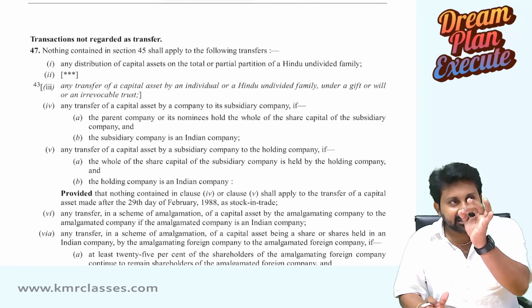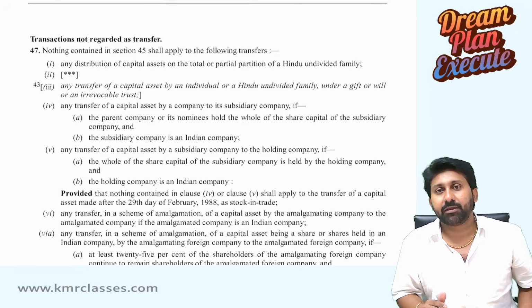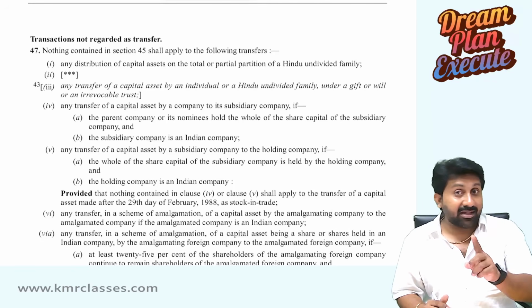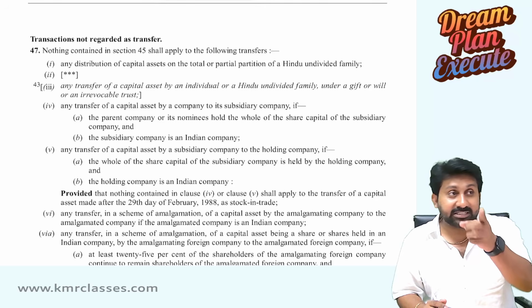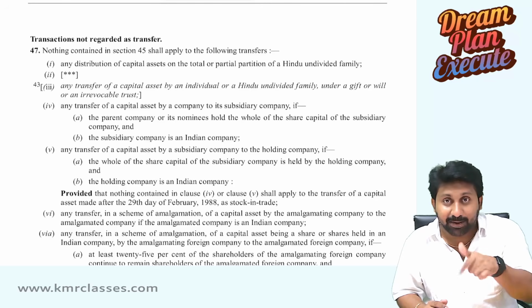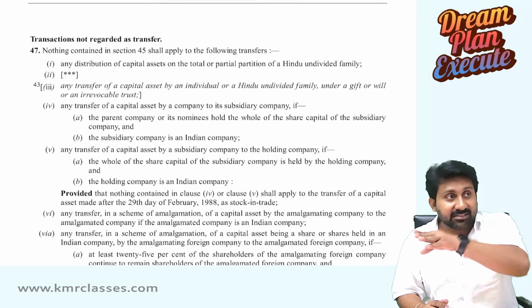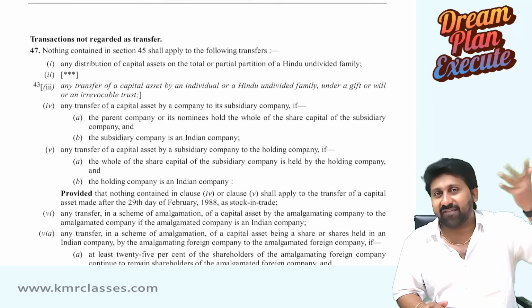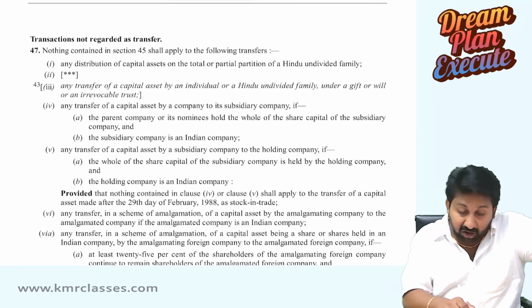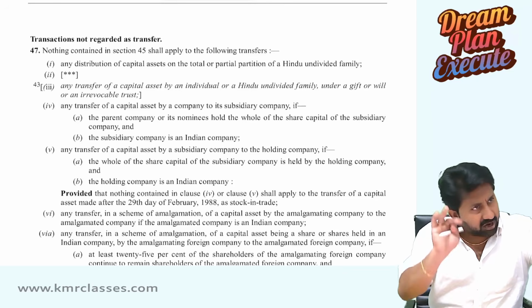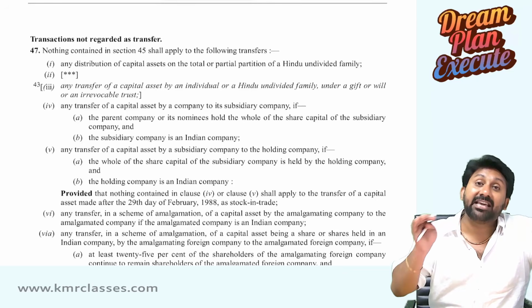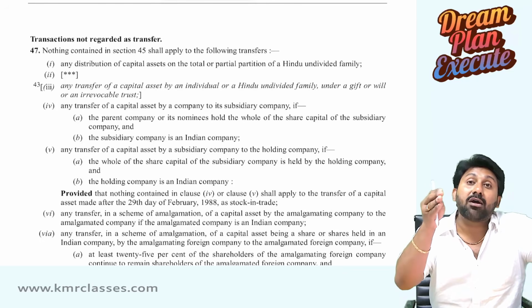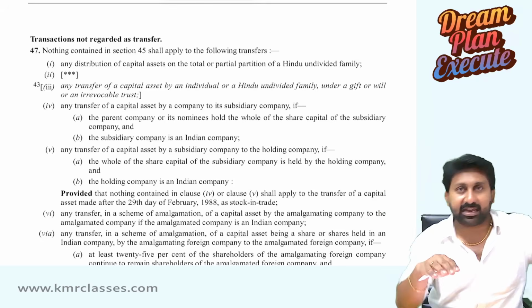This is the first understanding of the section. You might have heard somewhere, at the IPCC level or CA Inter level, that these are not transfers. No, these are all transfers, but these transfers do not attract capital gains tax.